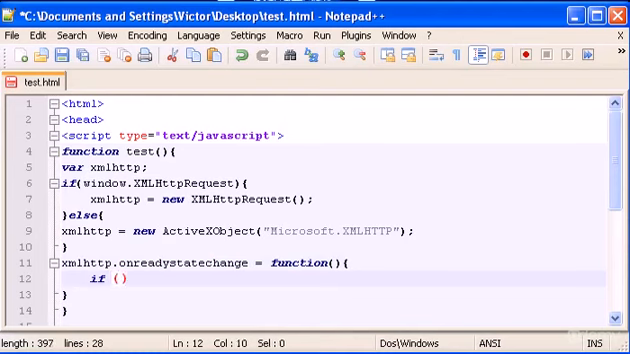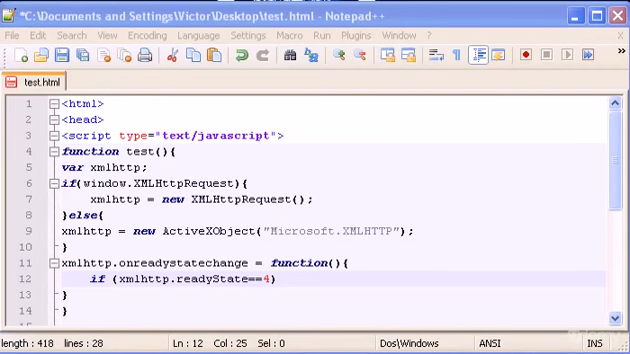So if XML HTTP dot readyState, pay attention because you have to put the capital S. ReadyState is a property of the XML HTTP object. It means what is the state right now of the request. And you have 5 types of ready state: 0, 1, 2, 3, and 4.